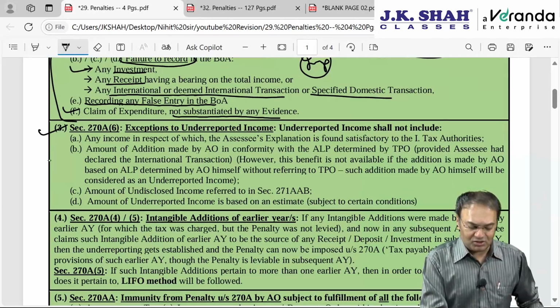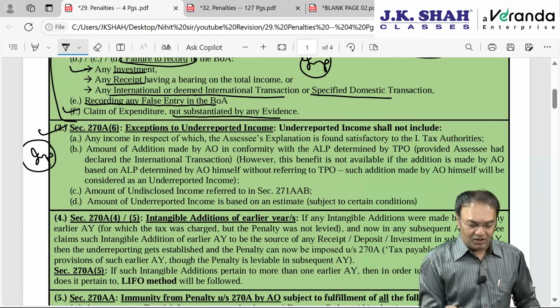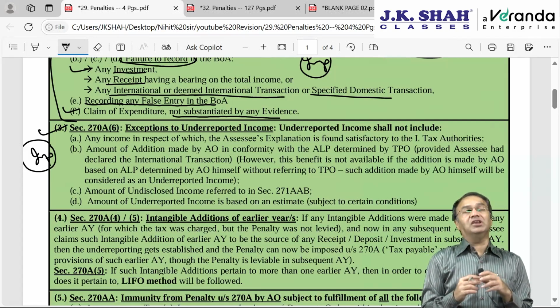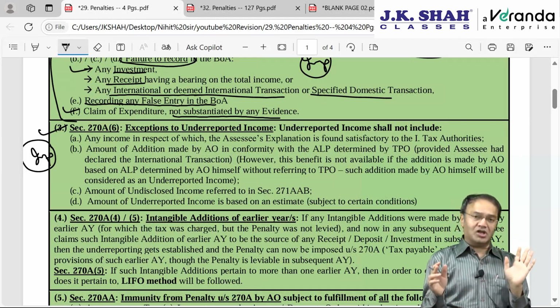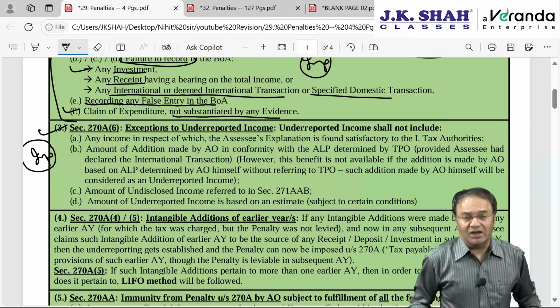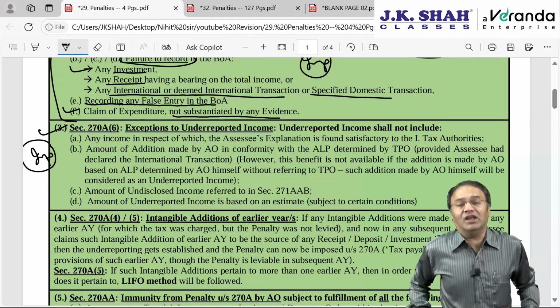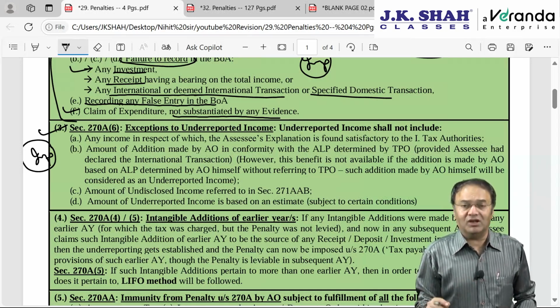Now the exceptions, this also you need to remember. There are actually 5 exceptions which I have converted into 4 points A, B, C, D, because 2 of them are similar to each other, so I have merged them. So as per the summary notes, there are 4 exceptions whereby penalty will not be levied. Ideally, penalty will not be levied in cases where, neither 50% nor 200%, nothing would be levied. It will not be considered as a case of underreporting of income.